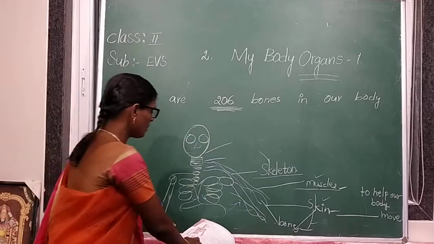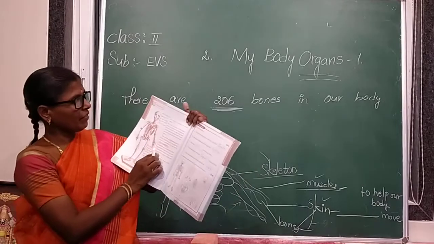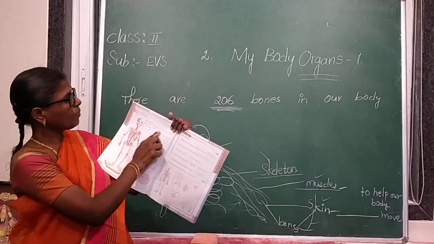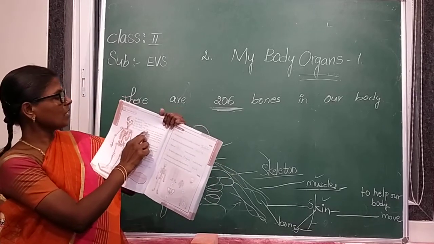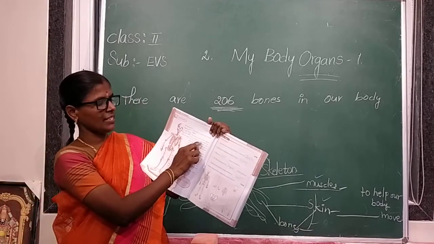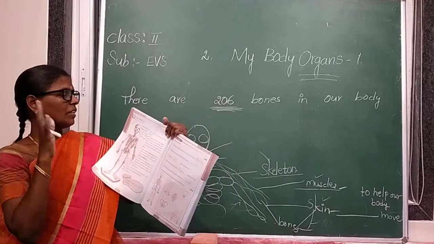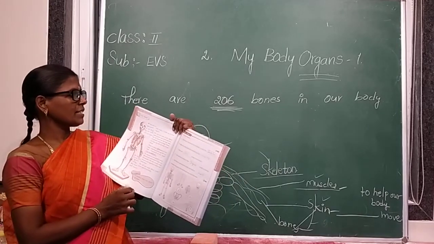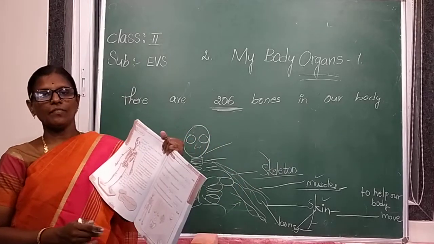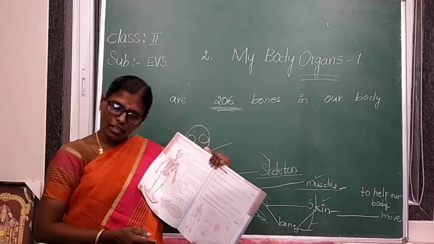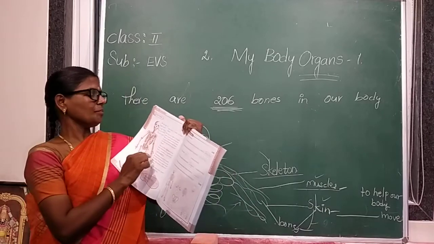Our body is made up of many organs. We can see some of the organs such as eyes, ears, teeth and nose, but we cannot see the ones that are present inside our body. Some organs present inside of our body, those organs are called internal organs.